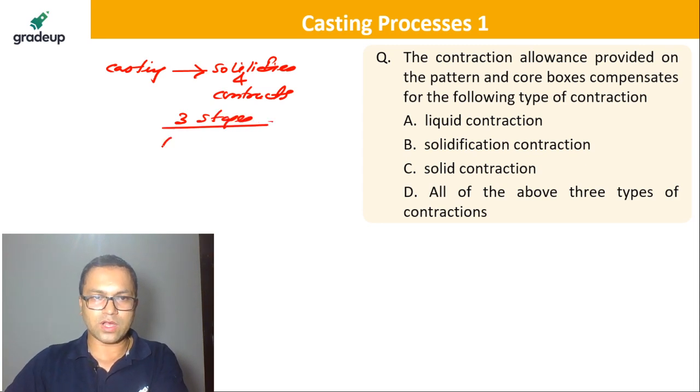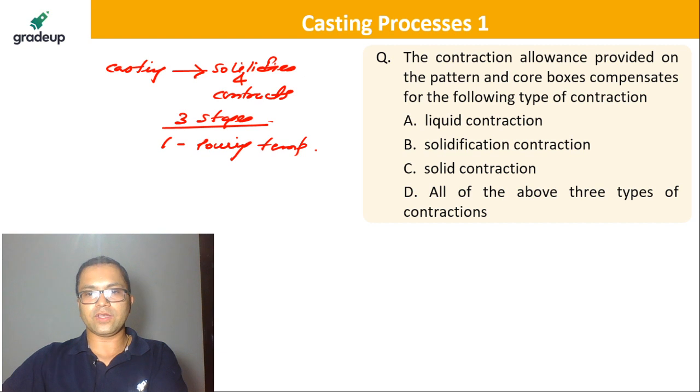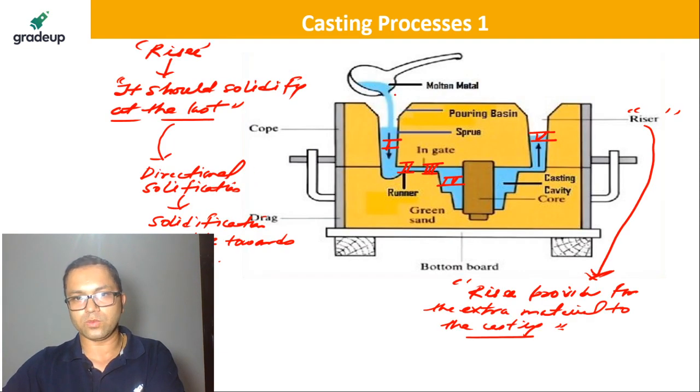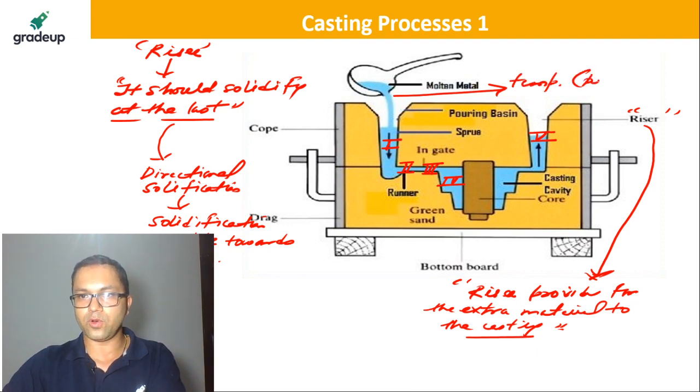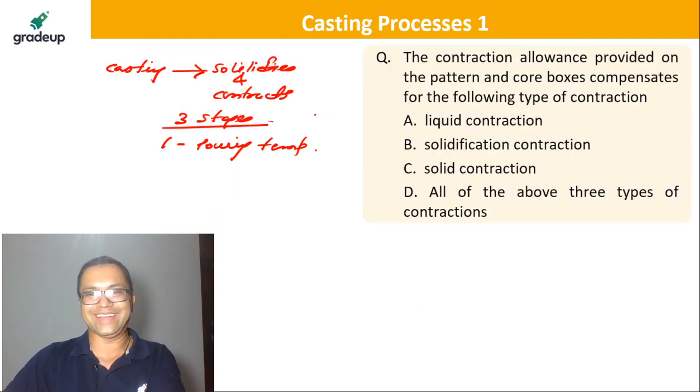Number 1 is the molten or pouring temperature contraction. What is pouring temperature? Just type in if you understand it. Pouring temperature means the temperature at which we are pouring the molten metal here. So the temperature at this point is called pouring temperature. Are you getting that? Most people know this. So we have pouring temperature to freezing temperature.